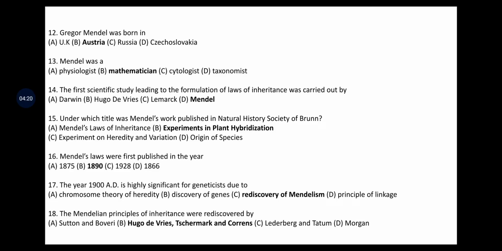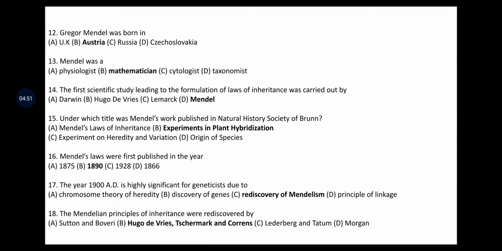Mendel's laws were first published in the year, the options given are 1875, 1890, 1928 and 1866. It was in the year 1866. The year 1900 AD is highly significant for geneticists due to chromosome theory of heredity, discovery of genes, rediscovery of Mendelism, and principle of linkage.